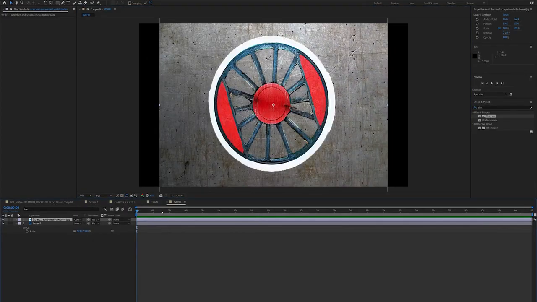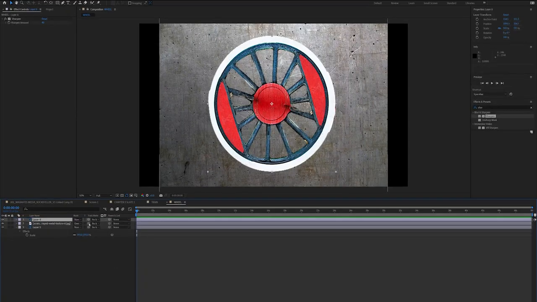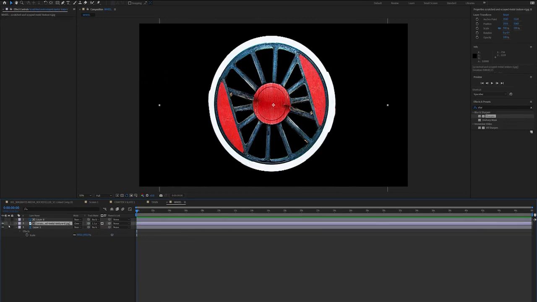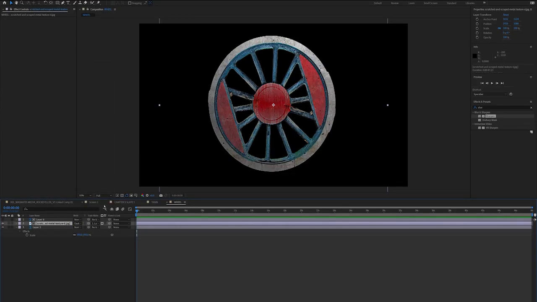And I'm going to add a track matte. I'm going to duplicate my wheel layer and go to my texture layer. I'm going to make the track matte be layer 6, the duplicate of my wheel. And as you can see, now the texture can only be seen where the wheel is. But now I need to mess around with the blending mode of the texture, just so it starts to come through nicely on top of the wheel. So we'll mess around with it. Darken looks quite nice, but maybe let's try multiply.